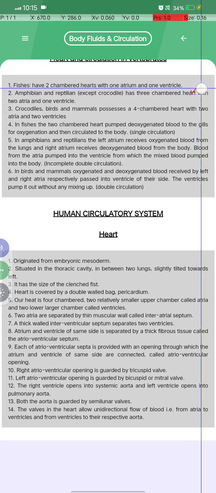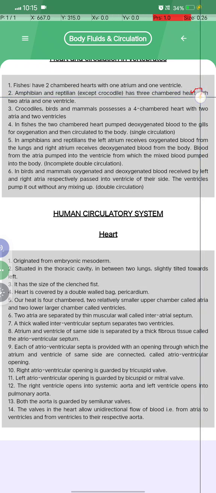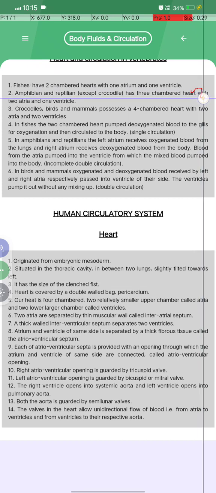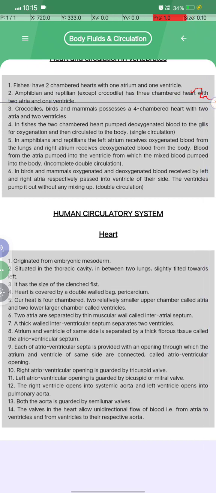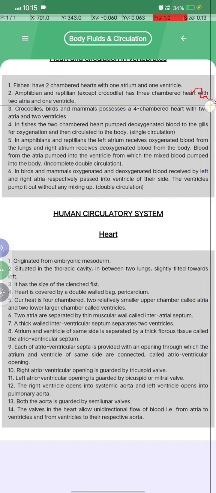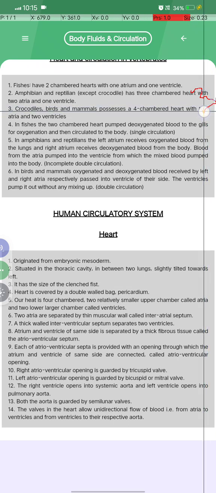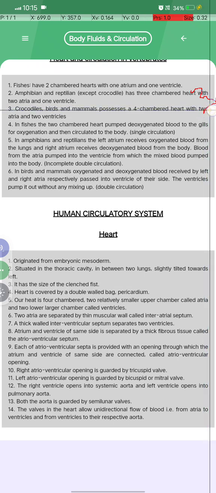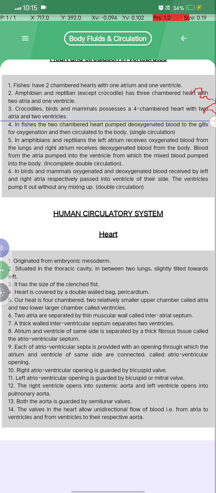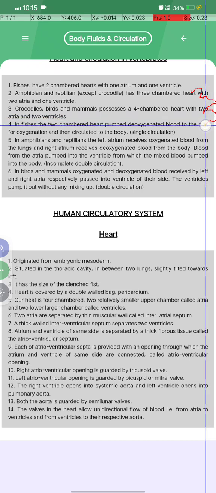Fishes have a two-chambered heart with one atrium and one ventricle. Amphibians and reptiles have a three-chambered heart with two atria and one ventricle. Crocodiles, birds and mammals possess a four-chambered heart with two atria and two ventricles.